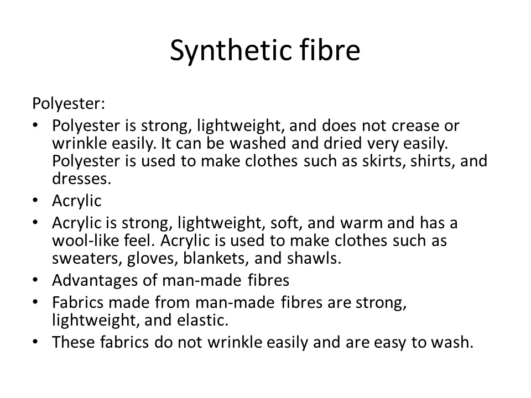That is called a wrinkle. It can be washed and dried very easily. So where is it used? It is used to make clothes such as skirts, shirts and dresses. So these are all the characteristics of polyester.